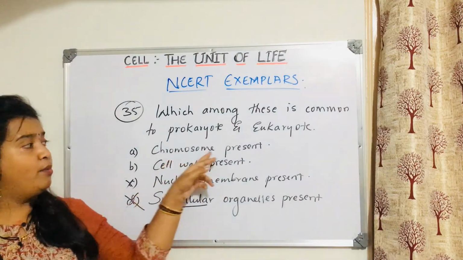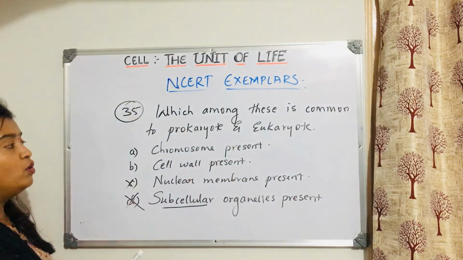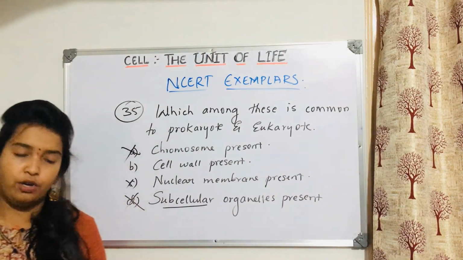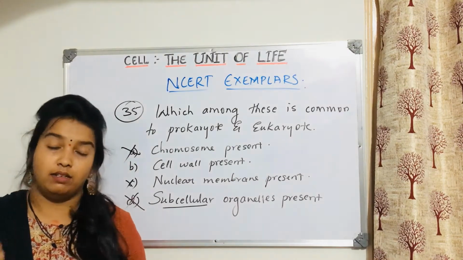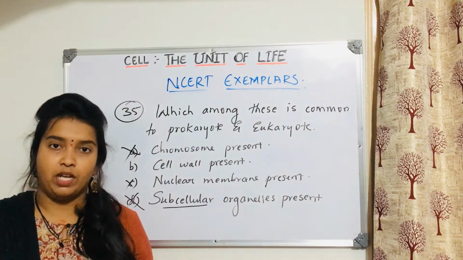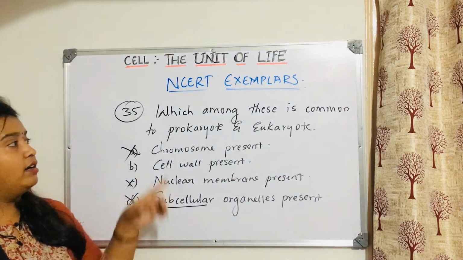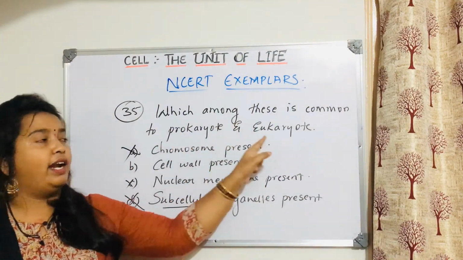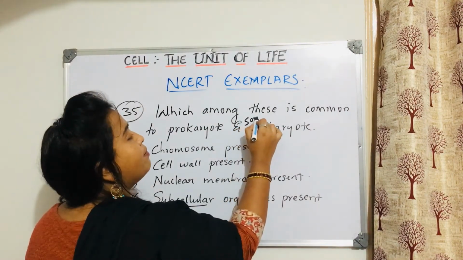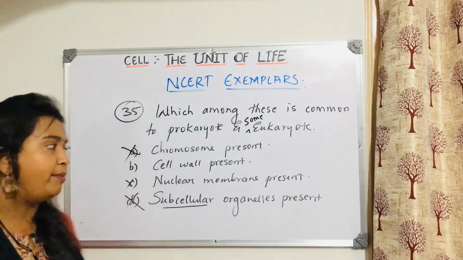So here chromosome is present. So this cannot be the answer. Chromosome is not present in prokaryotes. Only you will find DNA in a circular manner. You will find some plasmids also, but you will not find any chromosome in prokaryotic cell. So the answer is cell wall. That is why, see, which among this is common to prokaryote, and I have also forgotten to write something here, as they have given some eukaryotes. So this word is used, some eukaryotes. Then obviously the answer will be cell wall.